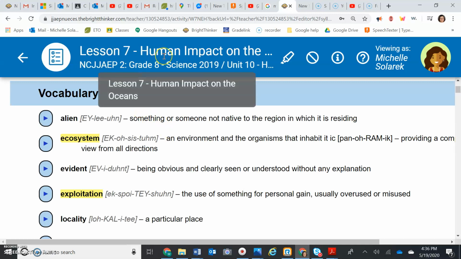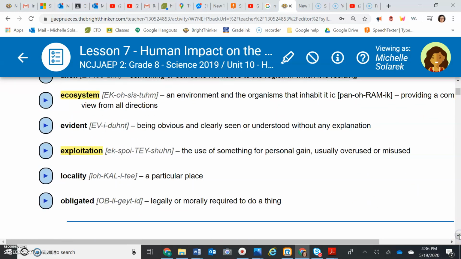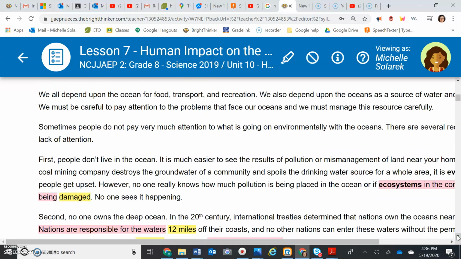Unit 10, lesson 7. Question number 1 is going to be, what do you call an environment and the organisms that inhabit it? And the answer is ecosystem. Question number 2, the answer is going to be exploitation. And the question is, what do you call it when someone uses something for personal gain and they misuse it? And it's called exploitation.